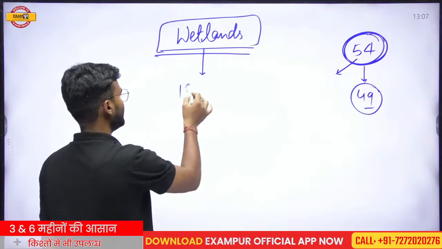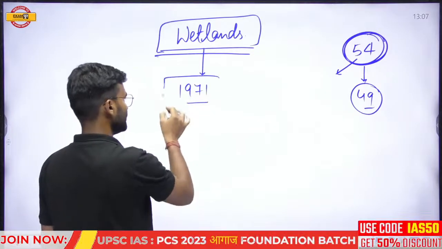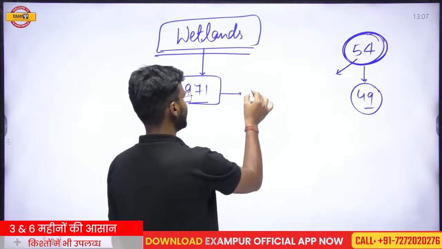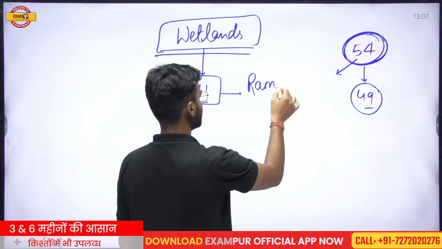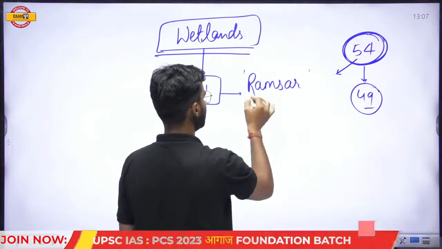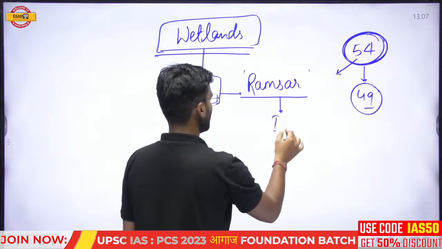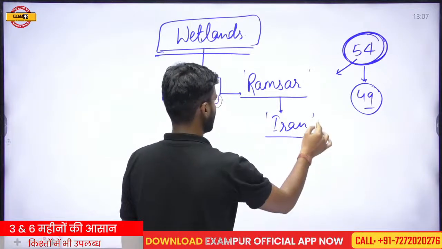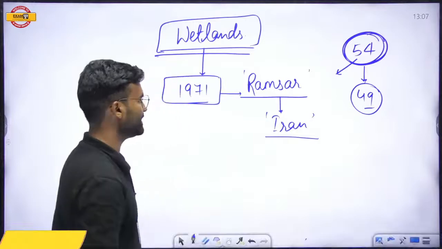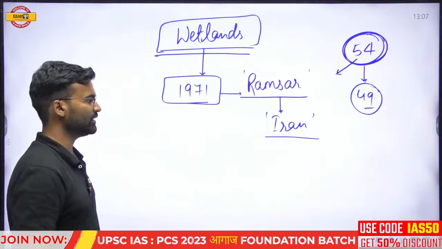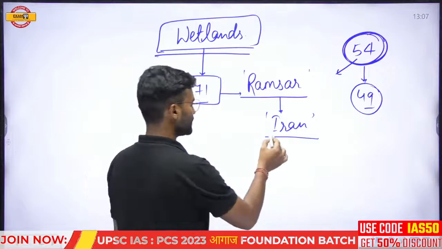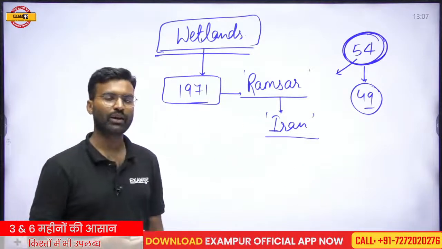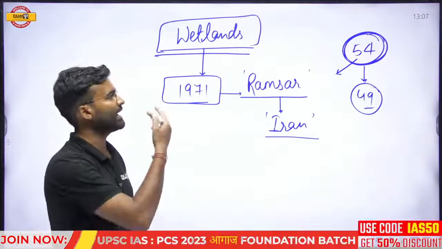That is why in 1971 a convention was convened in Ramsar, a city in Iran, under the guidance of the United Nations. In this convention, the global community started to take a serious step to conserve wetlands.